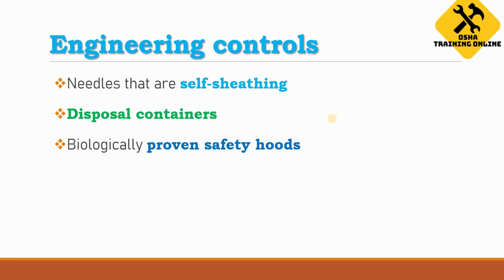And lastly, the most important one is engineering controls. The steps which the employer has to take in engineering controls are the following. Self-sheathing needles have to be provided. The employer should provide needles which are self-sheathed, which means needles which are covered or have an outer sheath so that the needles cannot come in contact with the worker's body. Disposable containers: there must be a proper plan to dispose of certain materials through disposal containers. And lastly, biologically proven safety hoods.